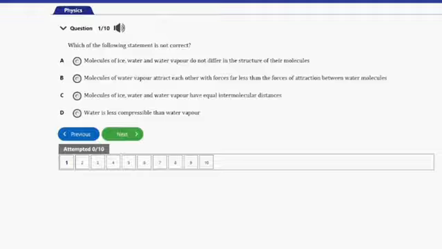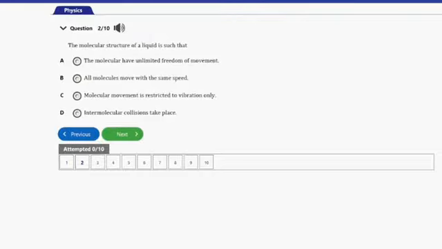Let's go ahead and consider the next question. That's question number 2 here. It says, the molecular structure of a liquid is such that A. The molecules have unlimited freedom of movement. B. All molecules move with the same speed. C. Molecular movement is restricted to vibration only. D. Intermolecular collisions take place.